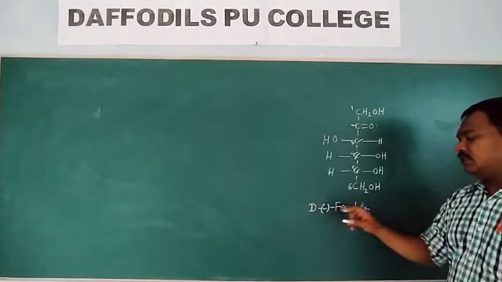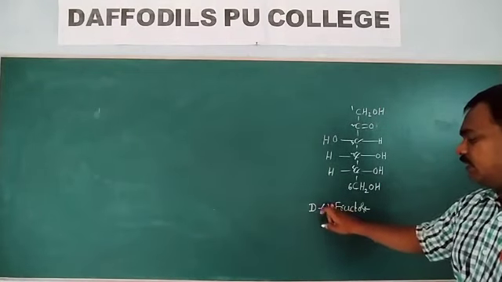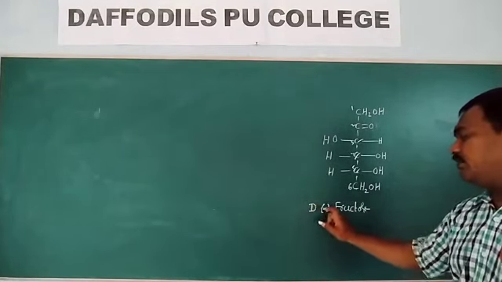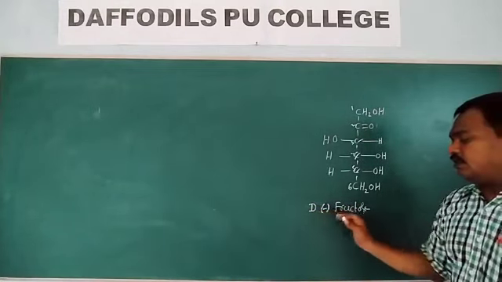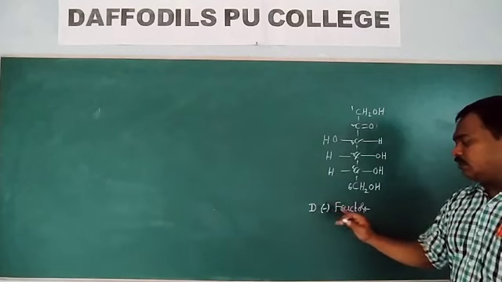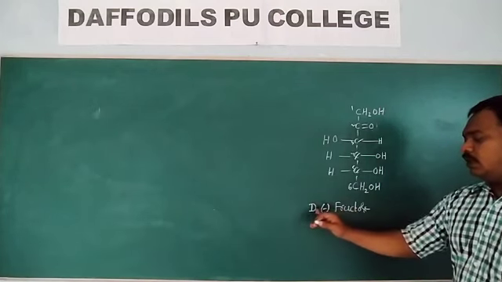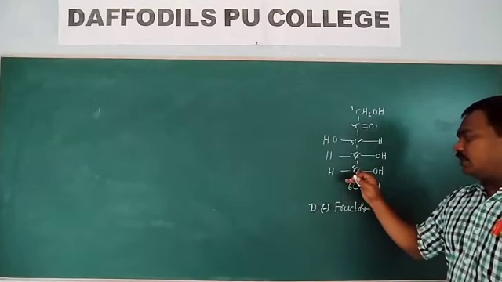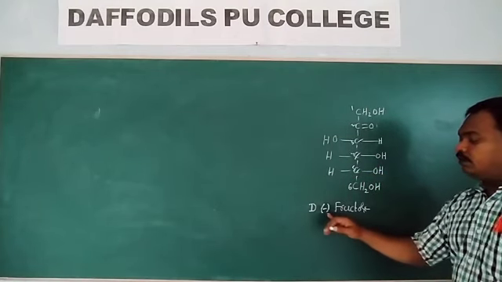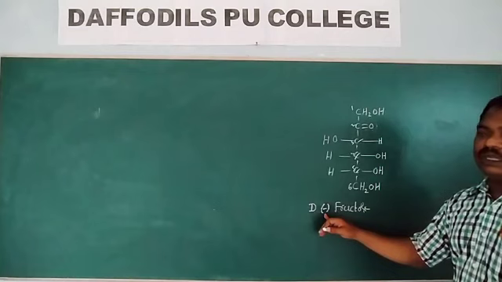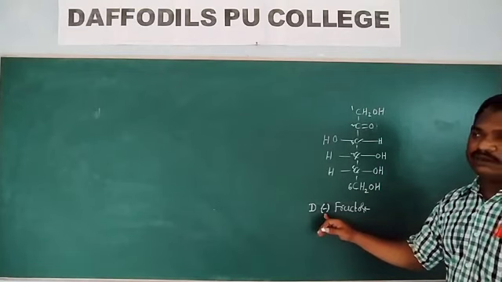D-fructose. These lines are simply to separate. And you write it down like this: D-fructose. D means the OH group on the last-but-one carbon is present on the right side. Minus means it is a levorotatory isomer.